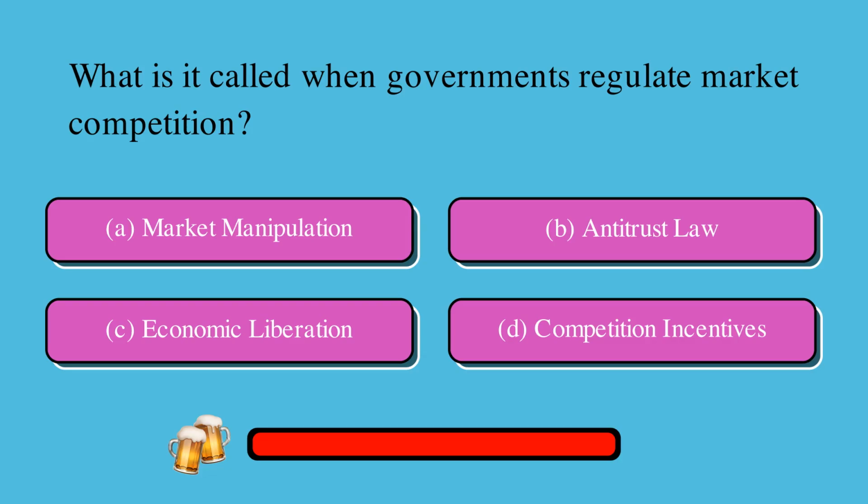What is it called when governments regulate market competition? Is it A, market manipulation, B, antitrust law, C, economic liberation, or D, competition incentives? The correct answer is B, antitrust law.